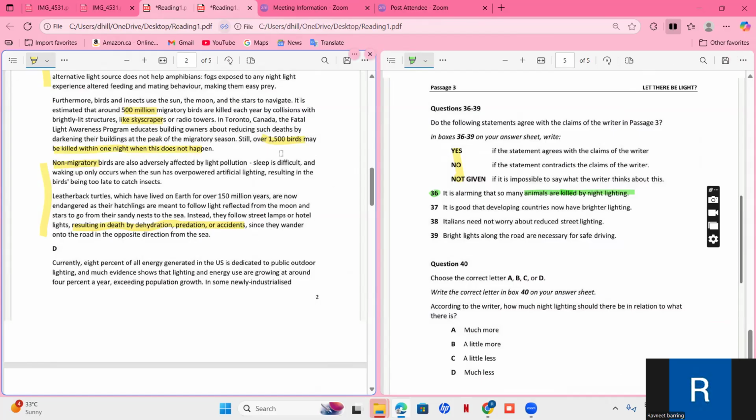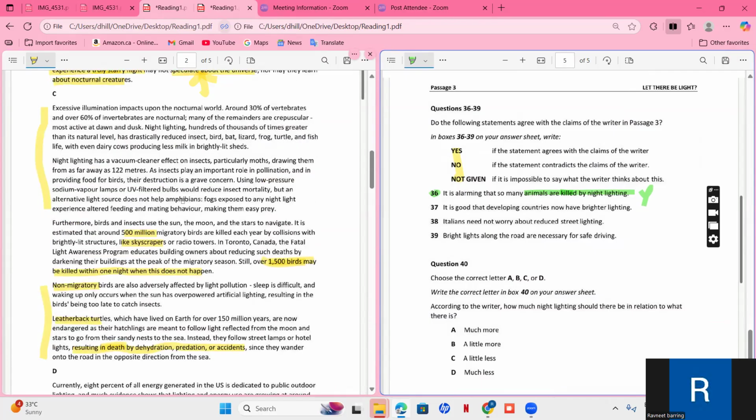It's not a common phenomenon that 1,500 birds are killed within one night. And then they are talking about leatherback turtles, that they are also not able to live because of dehydration or something like that. So it is alarming that so many animals are killed by night lighting. So yes.